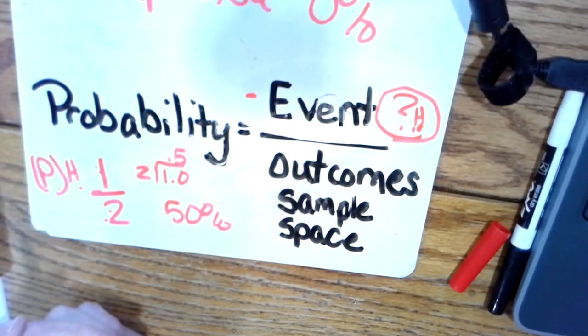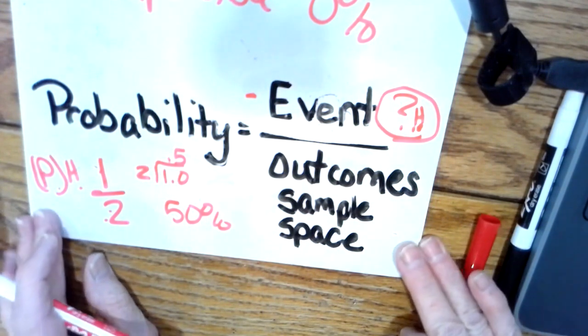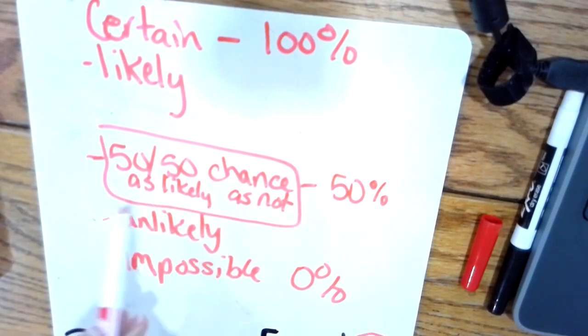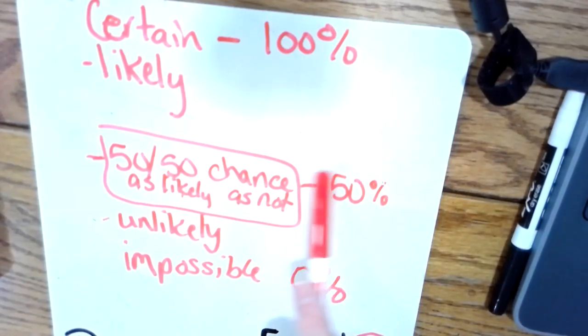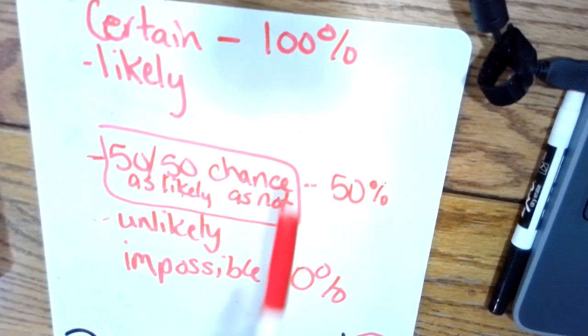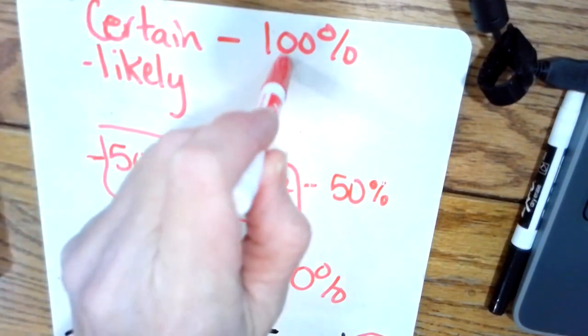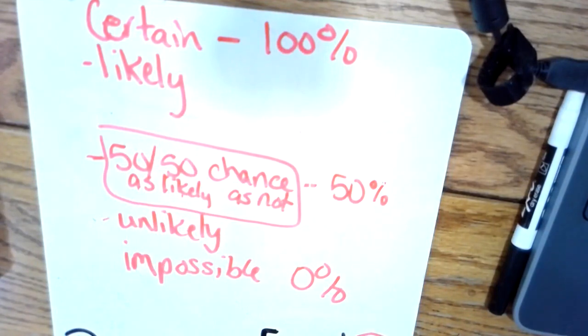Now, when something has a 50% chance, we call that a 50-50 chance, or as likely as not. They both have the same likelihood, as likely as not to happen. That's a 50% chance right in the middle. A certain thing that's going to happen is a 100% chance. When something is certain, it's a 100% chance. And when something is impossible, it's a 0% chance.